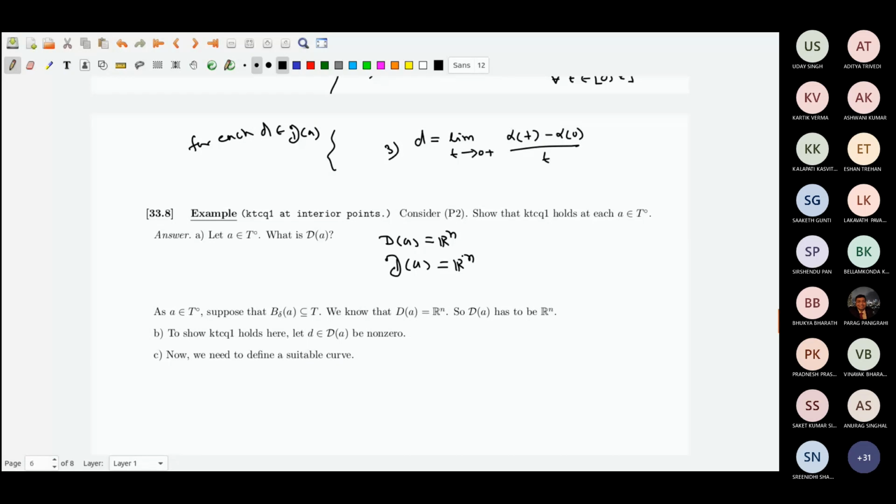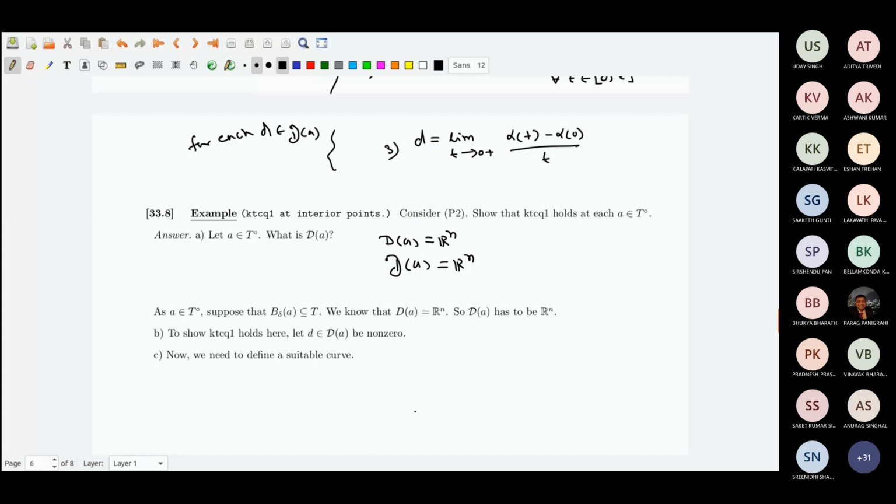Now, I am thinking at an interior point A, whether for any d given in Rn, I will be able to find a continuously differentiable curve whose tangent at A is equal to d. Now, of course, I can find. How?